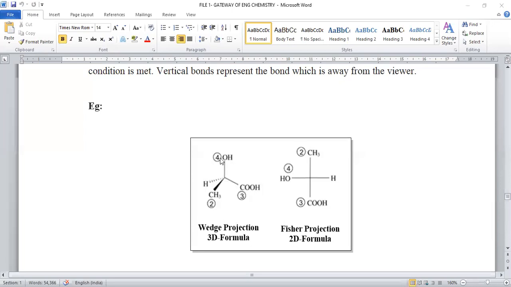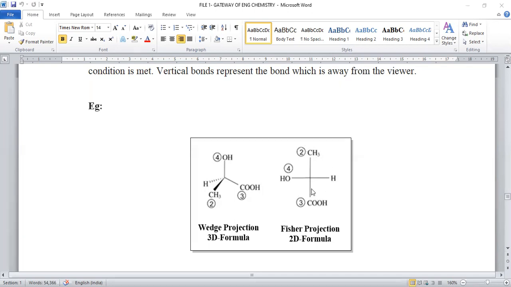Okay, so when we take this molecule, the second and third carbons are vertically arranged, and CH3. The carbon at the intersection is denoted as a carbon atom. Wherever two lines intersect, that is taken as the carbon.